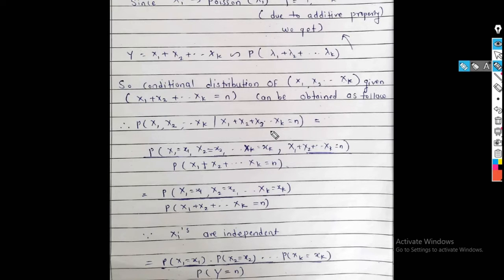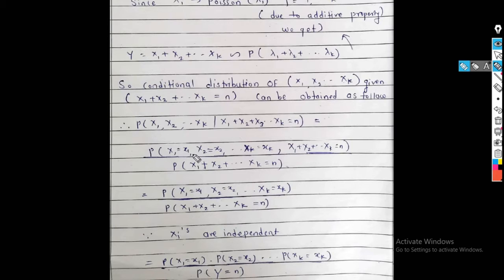Probability of A intersection B divided by probability of B. So the same formula we can use here. That is, probability of x1 is equal to small x1, x2 is equal to small x2, up to xk is equal to small xk, comma x1 plus x2 plus ... plus xk is equal to n, is probability of A intersection B, divided by probability of B, that is, probability of x1 plus x2 plus ... plus xk is equal to n.